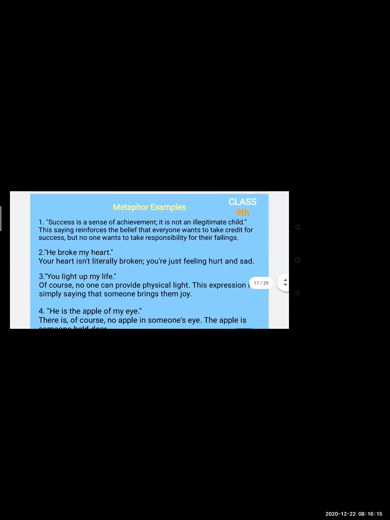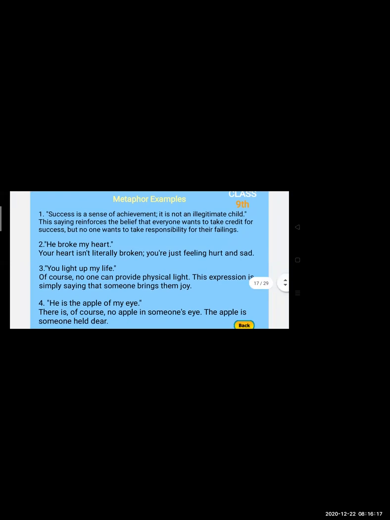Over here we have some examples of metaphors. See here, the first one: success has many fathers, failure is an orphan. What they are trying to tell you is that this saying reinforces the belief that everyone wants to take credit for success, but no one wants to take responsibility for their failing.